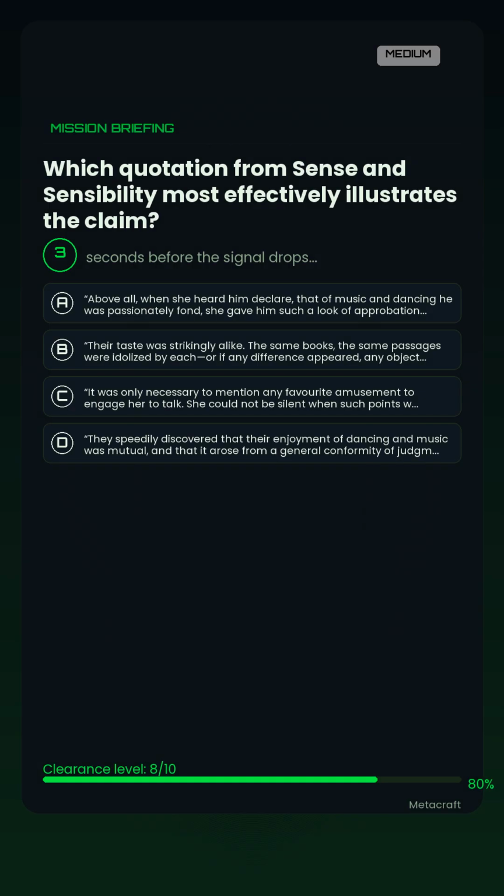Which quotation from Sense and Sensibility most effectively illustrates the claim? Option A. Above all, when she heard him declare that of music and dancing he was passionately fond, she gave him such a look of approbation as secured the largest share of his discourse to herself for the rest of his stay. Option B. Their taste was strikingly alike.